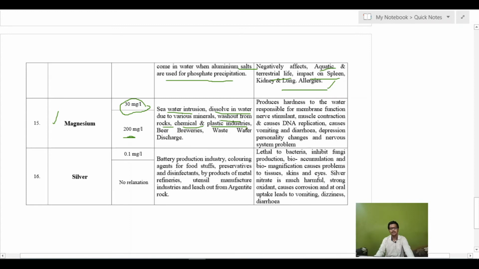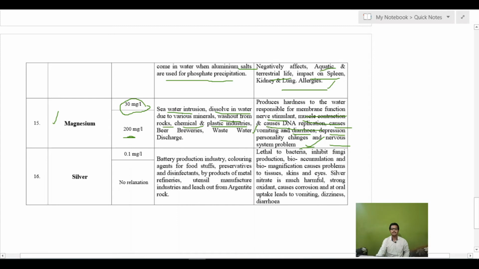It is also discharged in water from wastewater treatment plants, or there will be wastewater intrusion in the water that will cause an increased level of magnesium. What are the problems with magnesium? Magnesium produces hardness in the water and is responsible for the membrane function of nerve stimulants, muscle contraction, and DNA replication, and it can also cause vomiting, diarrhea, depression and personality changes, as well as nervous system problems.